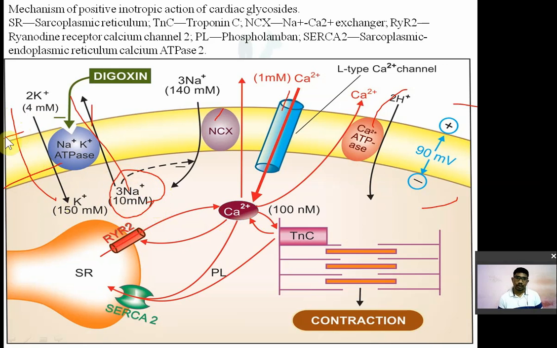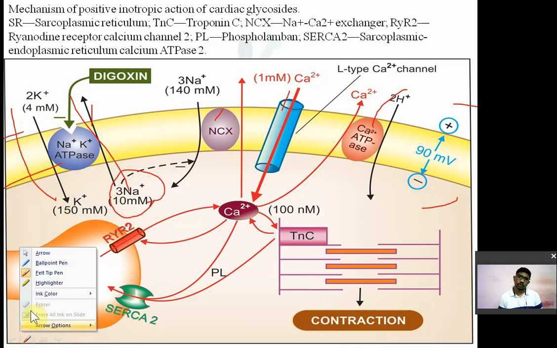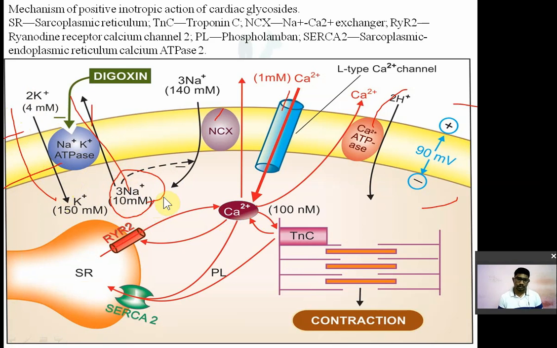Remove the sodium from inside the cell to the outside, and potassium inside the cell. Now what happens in congestive cardiac failure: your muscle cell or cardiac cell is not able to pump forcefully. The mechanism of action of digoxin, a cardiac glycoside, is a dose-dependent blockage of the sodium-potassium ATPase pump. It blocks this pump, okay?